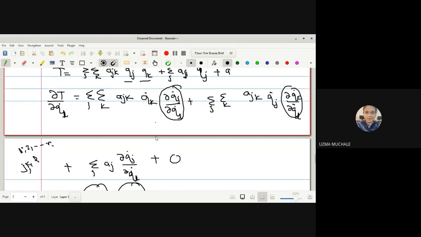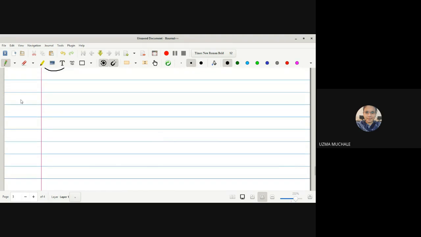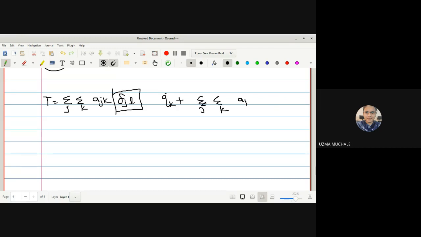Okay, so we can write this as a Kronecker delta, and the next statement can be written as T equal to, using the Kronecker delta, summation over j, summation over k of ajk. This I can write as delta jl, Kronecker delta, qk dot as it is, plus again the summation over j, summation over k ajk delta kl, and the next term, this qj dot as it is.